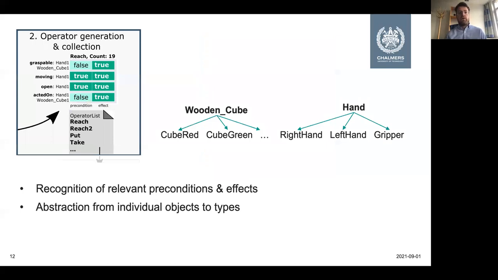And another important part of our system is that it performs abstraction from specific objects and instances to types. So what does that mean? For example, if we observe an activity which is performed with the right hand and it involves the red cube, the operator would abstract that activity to their respective types, like wooden cube and hand.